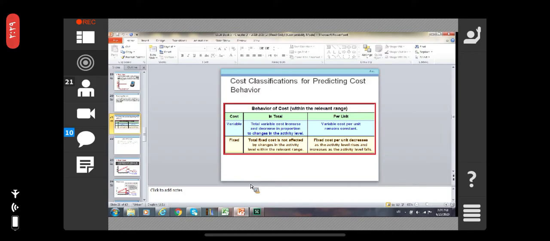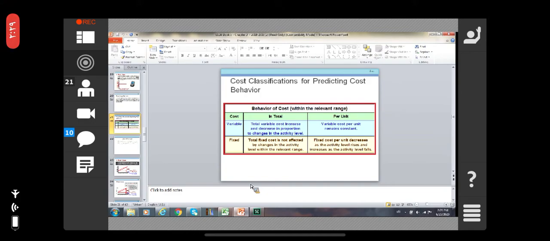Per unit, it remains constant. Fixed: total fixed cost is not affected by changes in activity level within the relevant range. Fixed cost per unit decreases as the activity level rises and increases as the activity level falls.